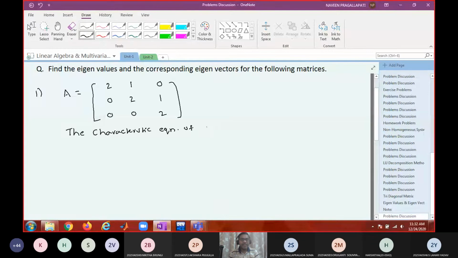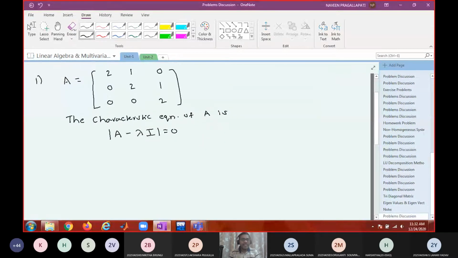The characteristic equation of A is the determinant of A minus lambda I equal to 0, where lambda is a parameter. What is its characteristic equation? We have seen earlier: only the diagonal elements of A are replaced, a_ii with a_ii minus lambda. The remaining elements are the same.